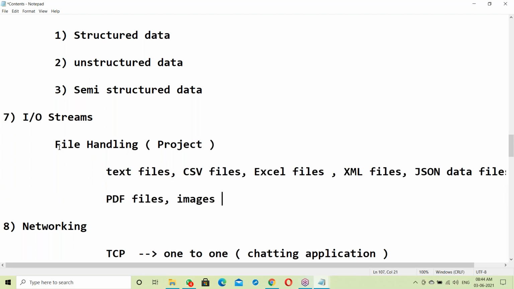Here in file handling, we'll discuss a project. I'll explain one live project, whatever I worked on, the same thing I'll explain. One of my projects in the data processing area, we'll discuss here.